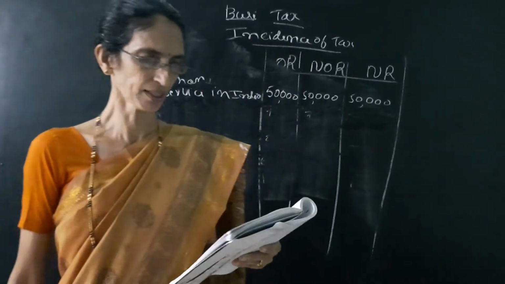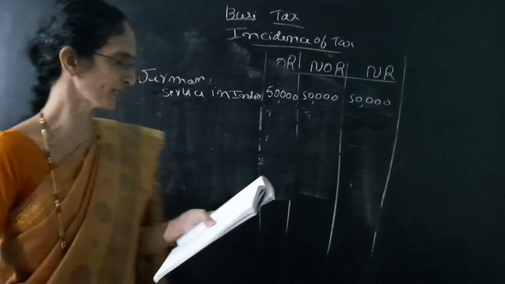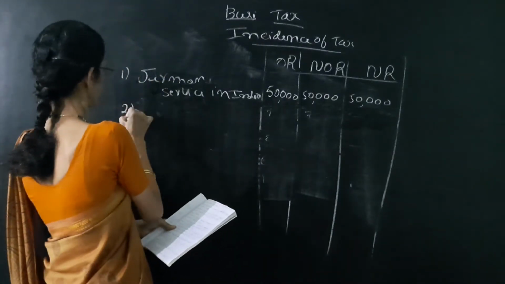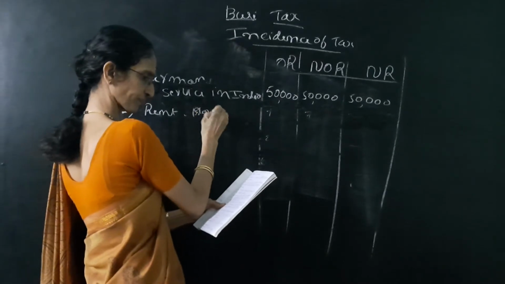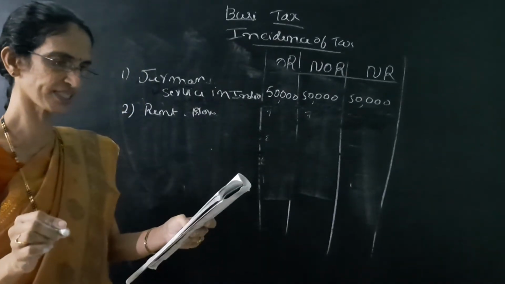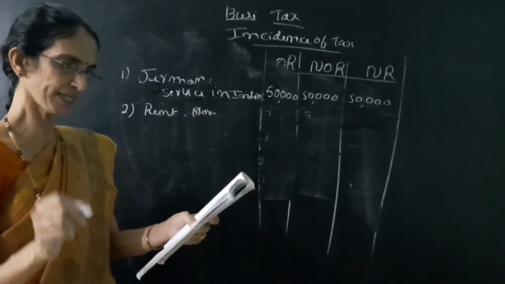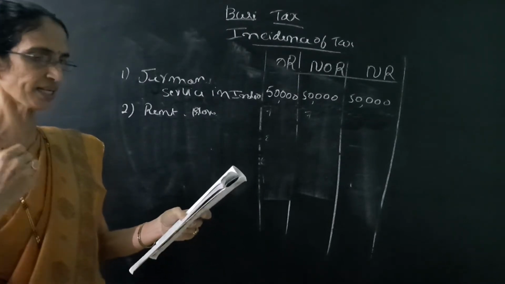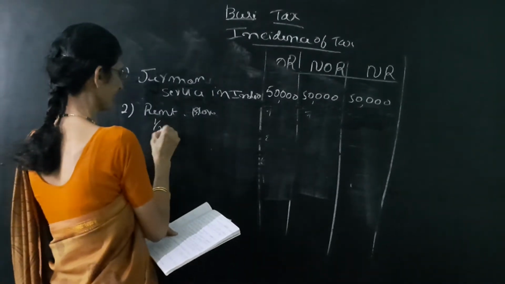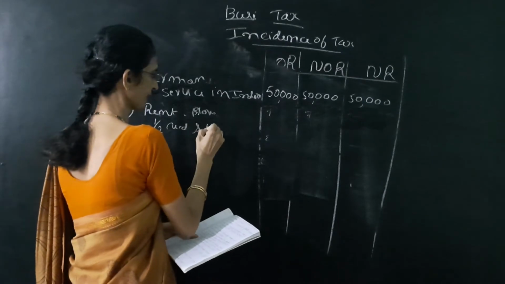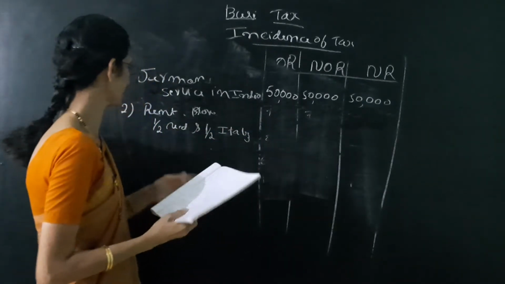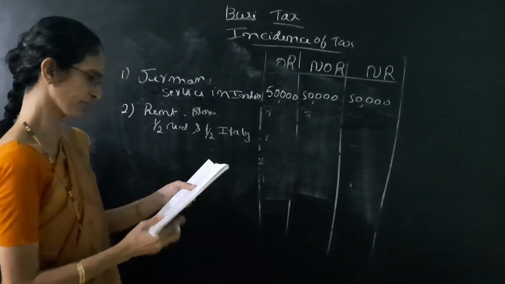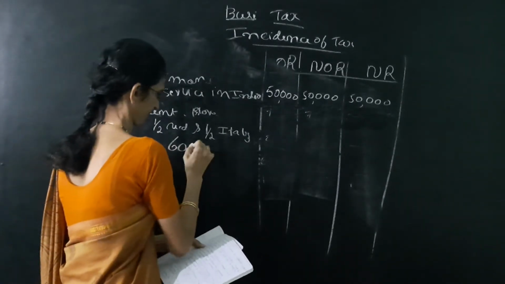Next it is given rent from house property in Bangalore. So rent from Bangalore, half of which is received in India and other half in Italy. Half received in India, half in Italy. So here, if it is half, well, the amount is given 60,000.